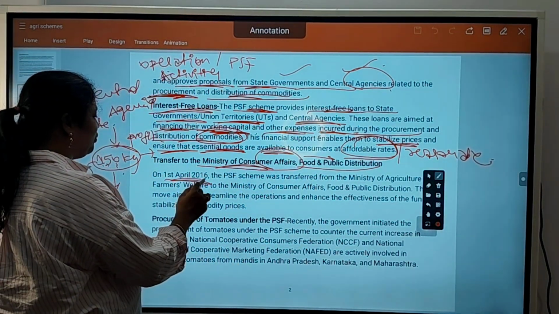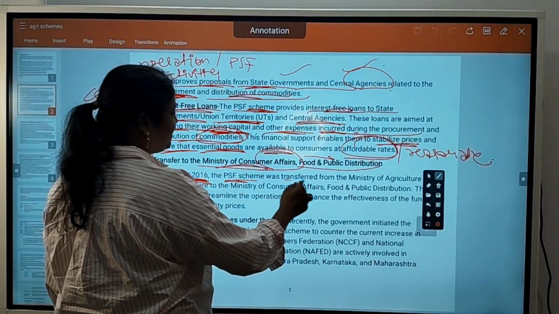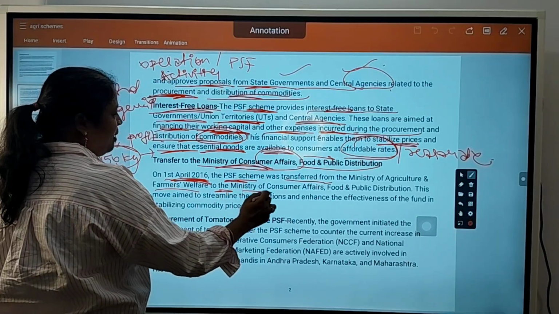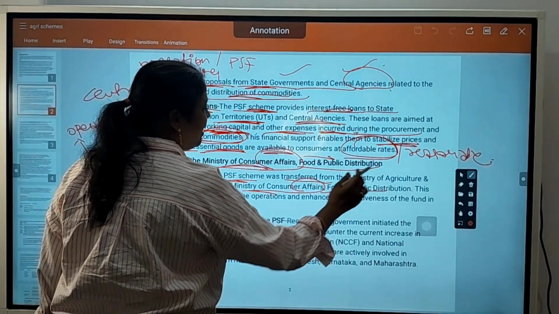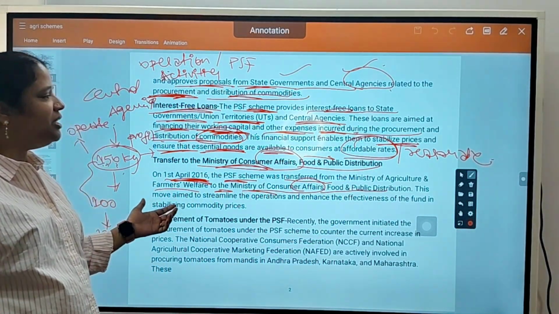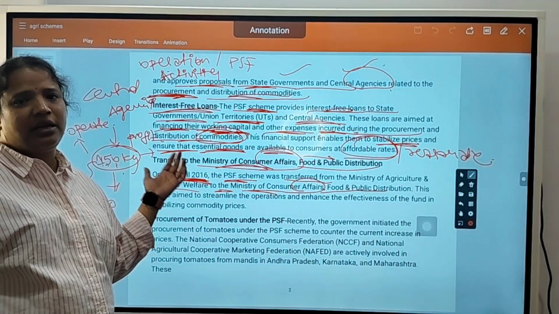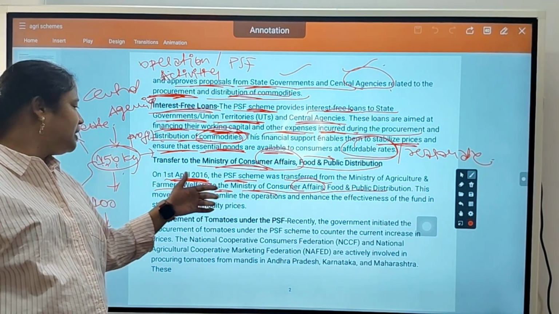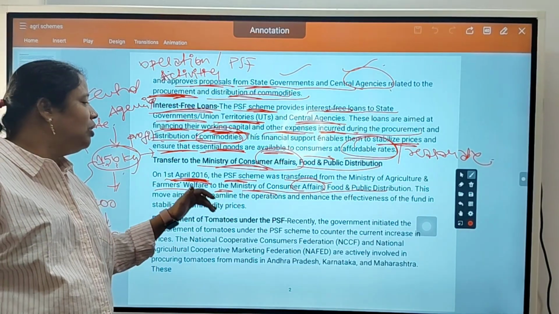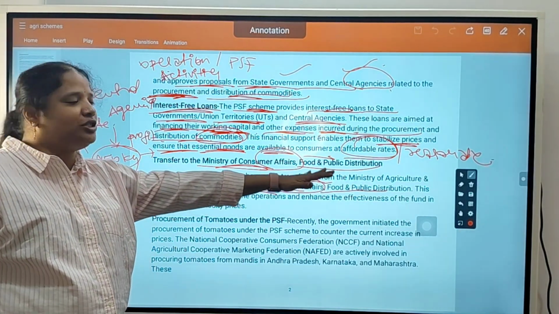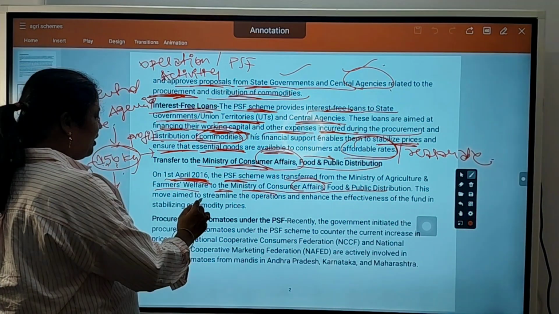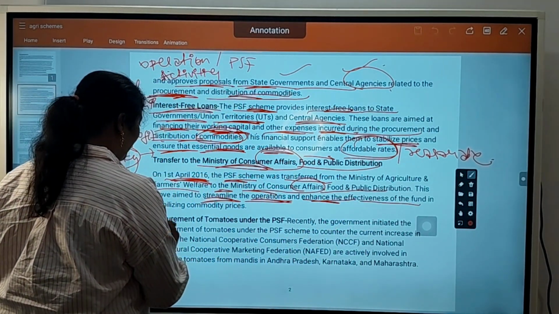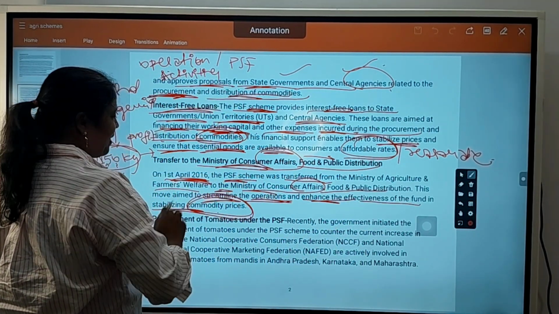On 1st April 2016, the PSF scheme was transferred from the Ministry of Agriculture and Farmers Welfare to the Ministry of Consumer Affairs, Food and Public Distribution. The ministry of the PSF scheme has been changed. This move aimed to streamline operations and enhance the effectiveness of the fund in stabilizing commodity prices.